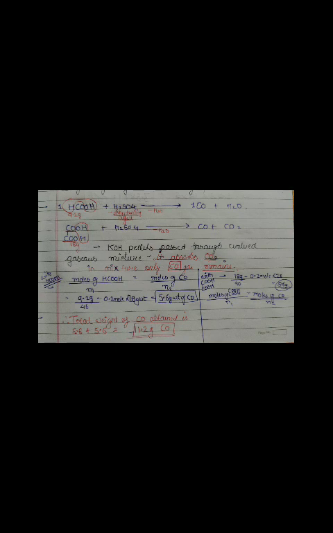Moles of HCOOH, formic acid, would be equal to moles of CO. In this reaction, we first need to balance the required reaction, and the reaction is balanced. So for finding the weight of CO, I can calculate the moles of CO from here.